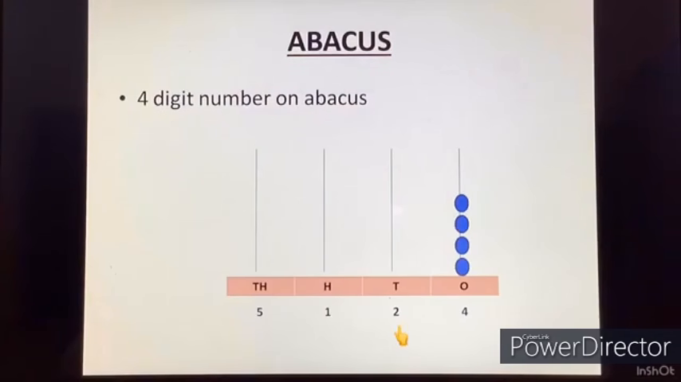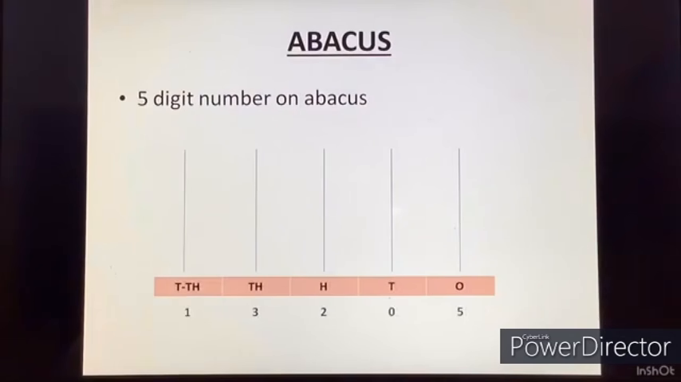Alright, now in the tens place we have 2, so we will put 2 beads in the tens place. In the hundreds place we have 1, so 1 bead in the hundreds place, and in the thousands place we have 5, so 5 beads in the thousands place. This you have done in class 3. Also now let us do a 5-digit number on the abacus.